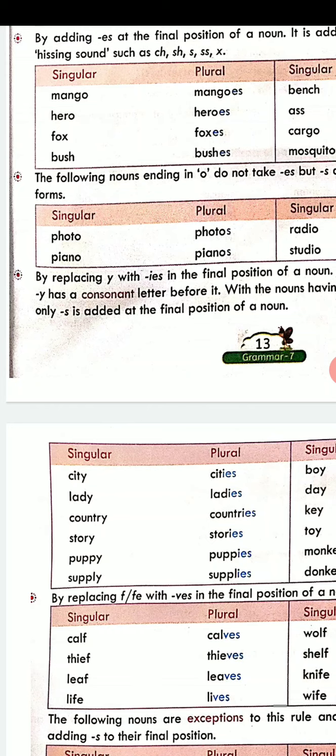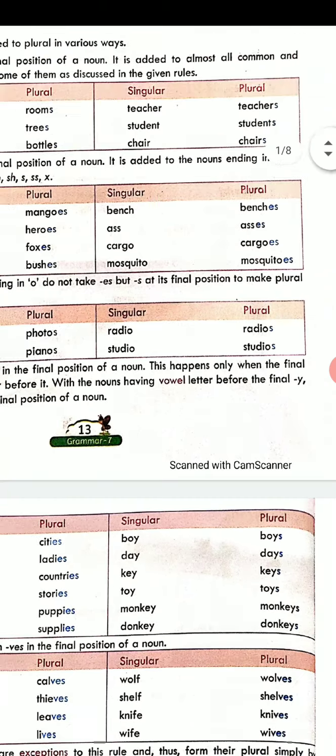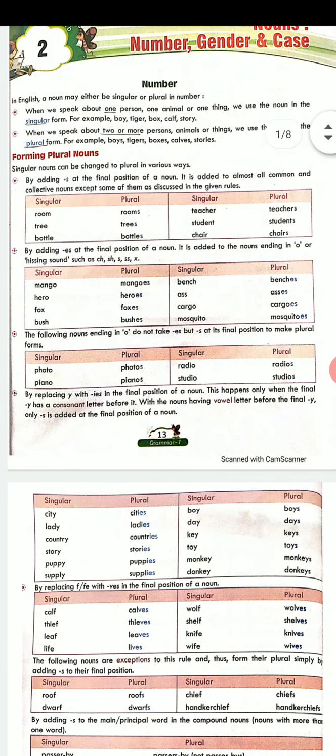They take single s in their plural forms. They do not need es. Like photo becomes simply put an s, photos. Or radio becomes simple, you put an s and it becomes radios. So they do not need es. This will come with practice, and you have to remember the words which end with o, certain words that require es to become plural, and there are certain words which require s to become plural.